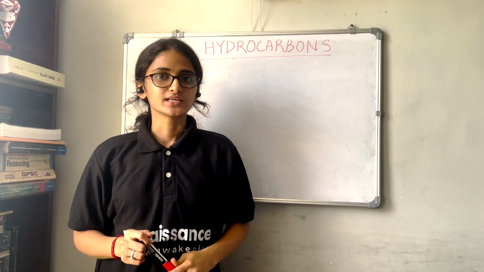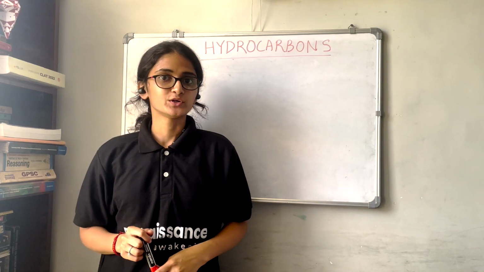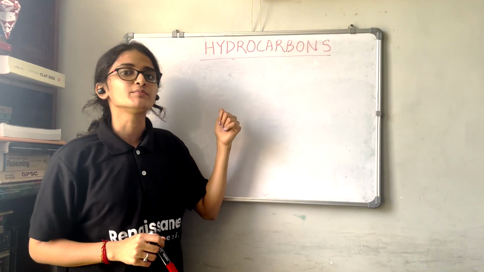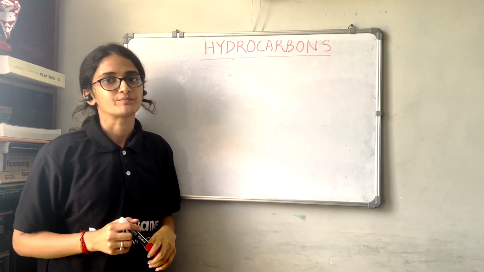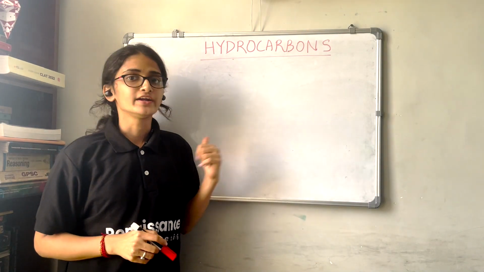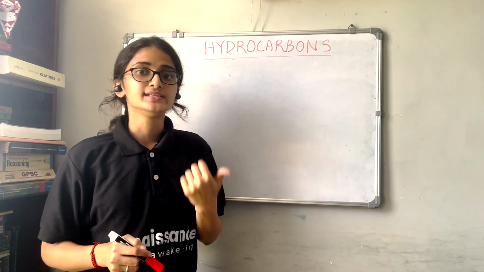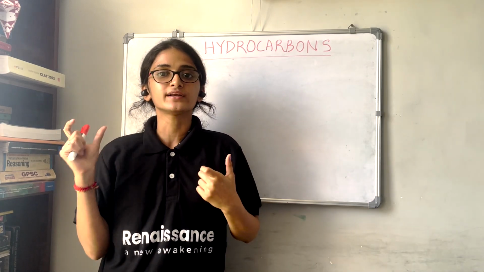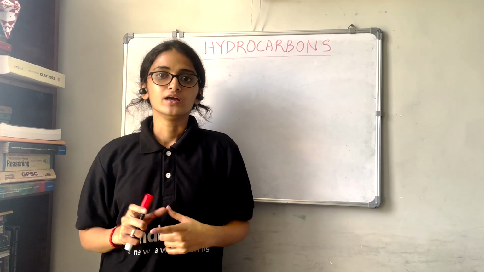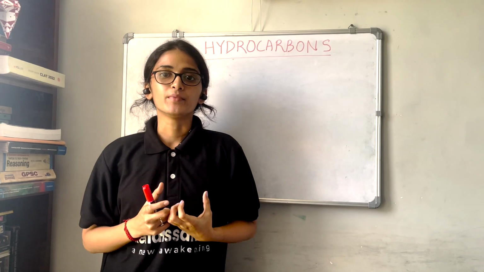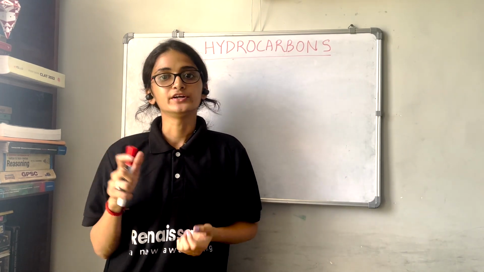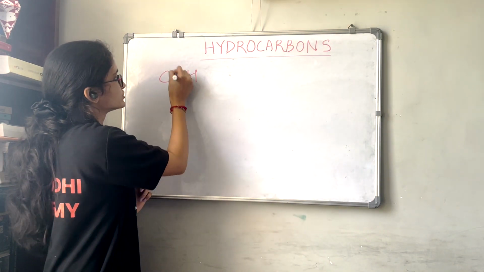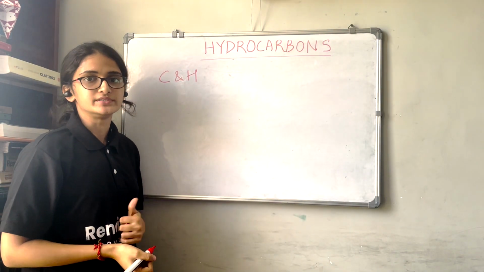I'll be taking some chapters from 11th chemistry and today I'm going to start with the chapter hydrocarbons. So this is one of the important chapters from organic chemistry. Now, what are hydrocarbons? The name itself tells us the meaning of the word. Hydro means hydrogen and carbon means carbon. So hydrocarbons are the compounds which contain carbon and hydrogen.